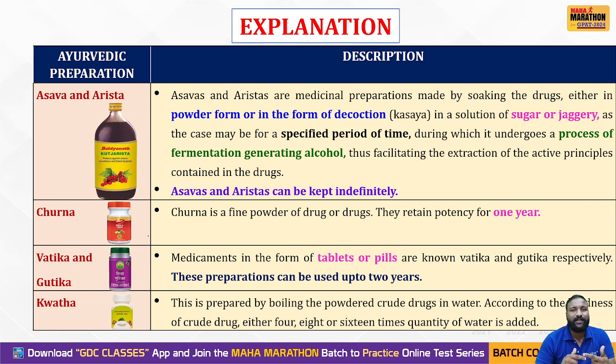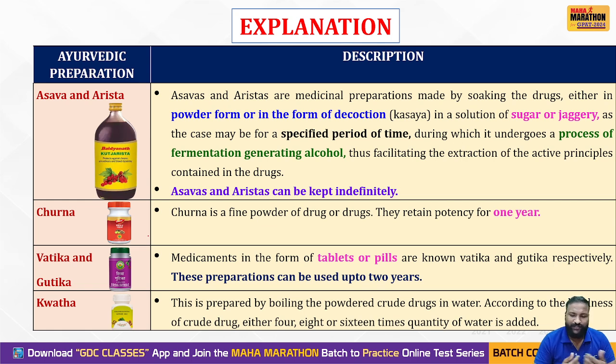They liberate or produce alcohol so that they can be kept indefinitely. Is it clear? Yes, that's the explanation or the reason for infinite shelf life. And the rest of the drugs have their own type of shelf life.